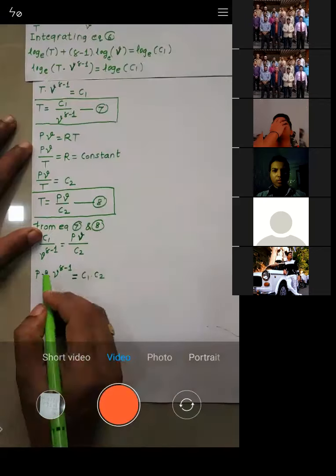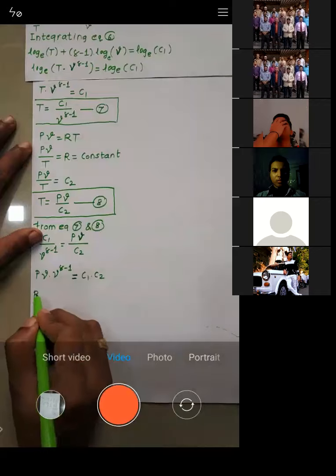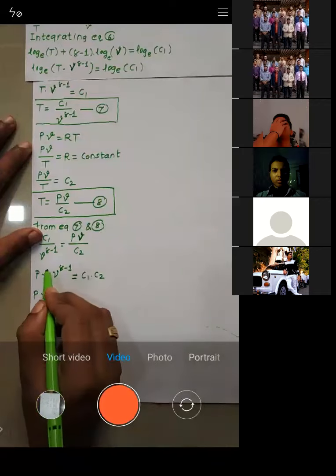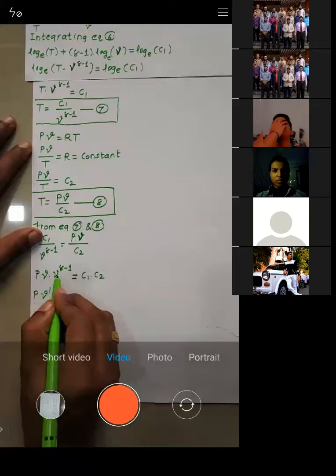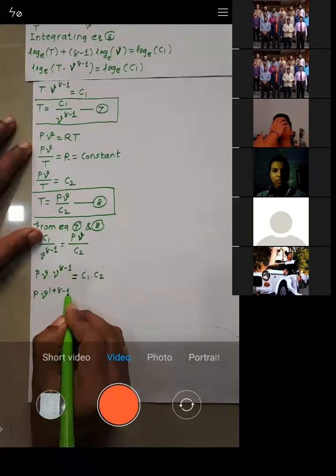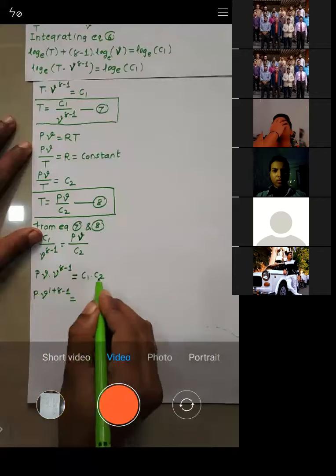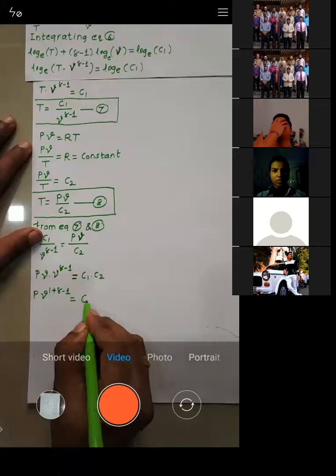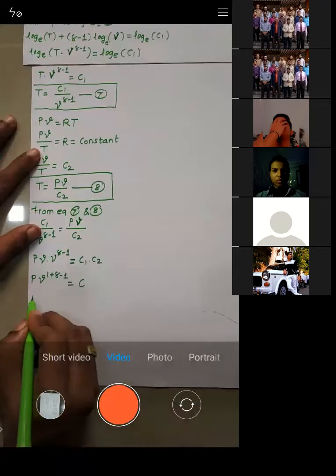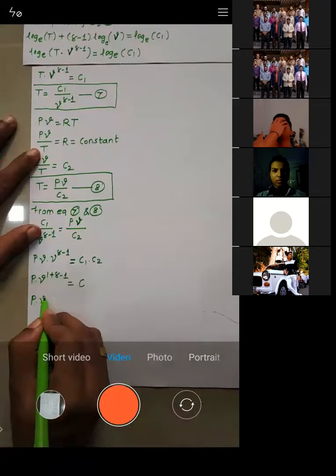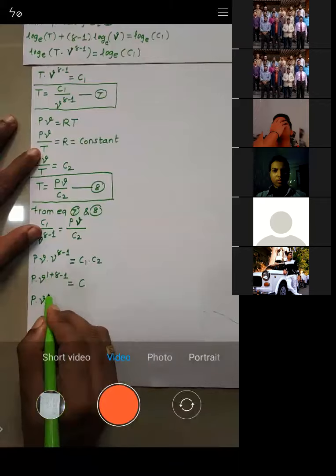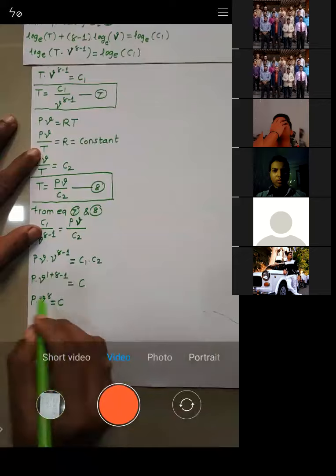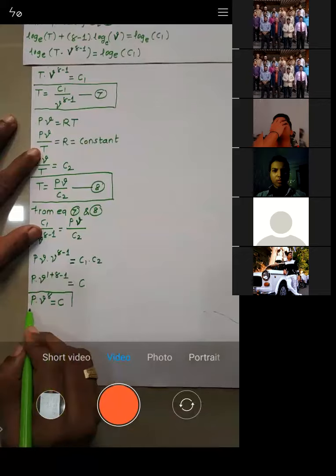So what we'll get here? See, the power of V is 1, and this is multiplication, so there will be addition: 1 plus gamma minus 1 is equal to C1 into C2. We will call it one constant, let it be C. So we get P into V raised to power 1, and this minus 1 gets cancelled. So PV raised to power gamma is equal to C.